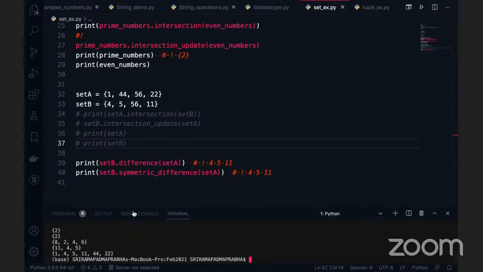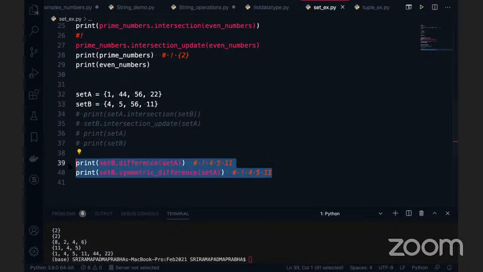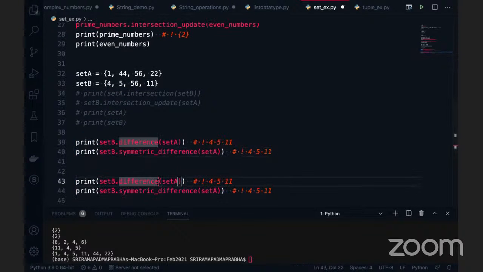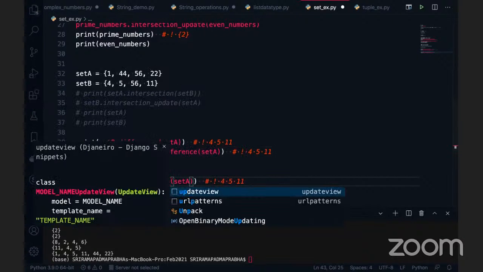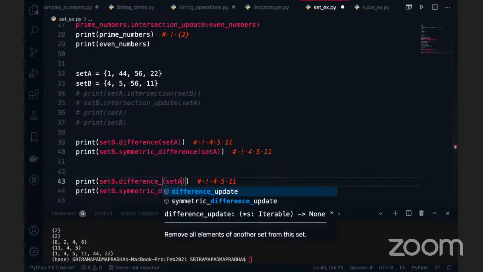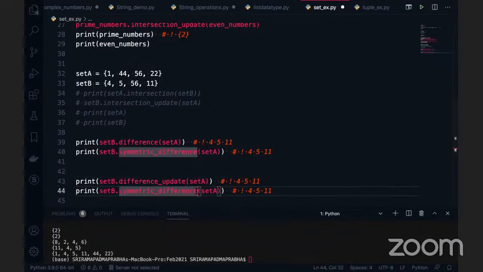Right. So difference means set B dot difference, set T dot, because only this set B, here we have the difference is 4, 5, 11, 56, which is very common. Now, coming to the point, these are all like mathematical operations. So now we can see there is an update here. You can see underscore update. Even symmetric difference is also update.